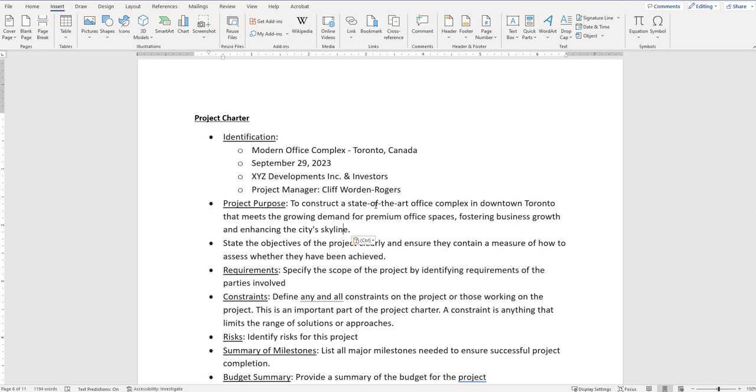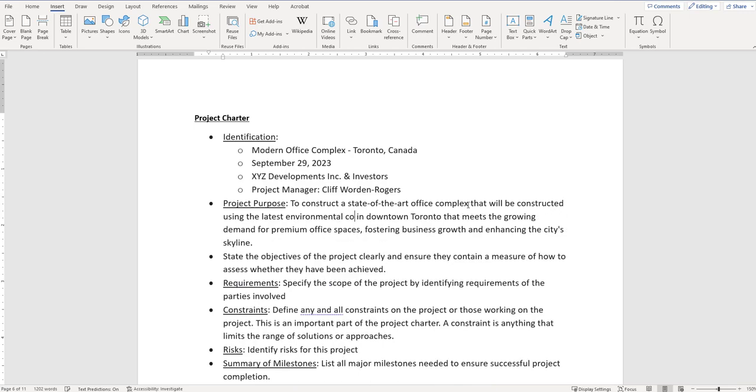State-of-the-art means using current construction techniques and likely staying very environmentally friendly. And again, I could say construct a state-of-the-art office complex that will be constructed using the latest environmental construction techniques.